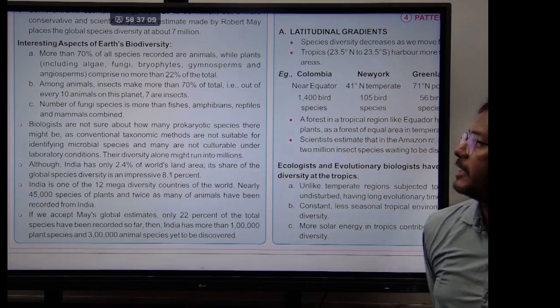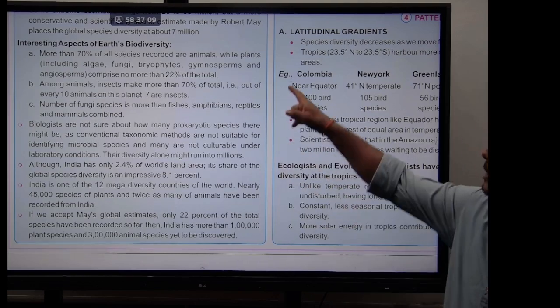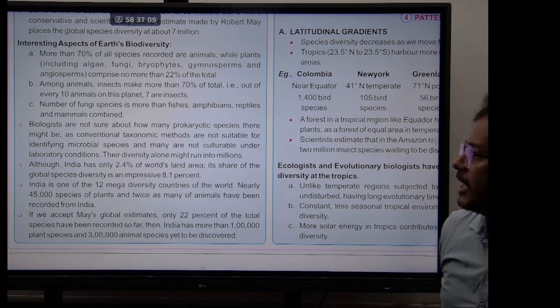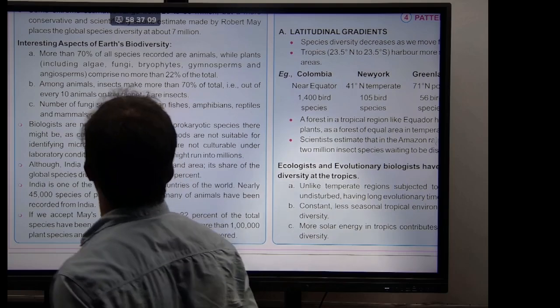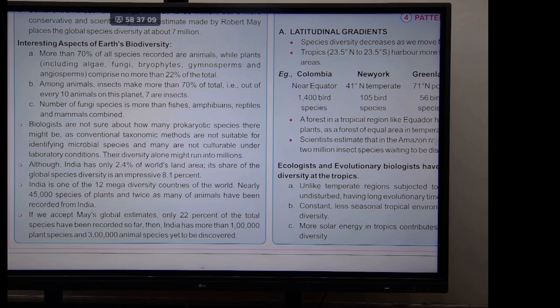More than 70% of species recorded are animals, while plants including fungi, algae, bryophytes, gymnosperms and angiosperms comprise no more than 22% of the total. Means if we discovered 100 species, in that 70 species are only animals, 20% are the plants and the remaining are all other organisms. Let's look at this one.